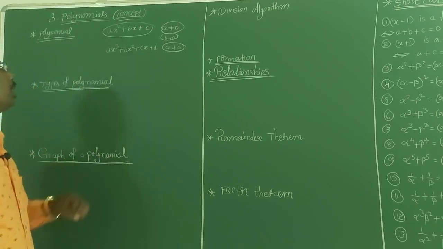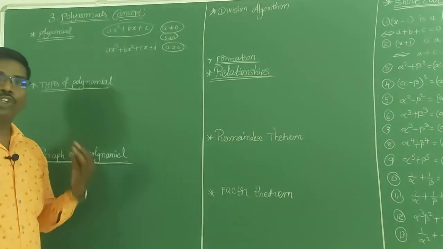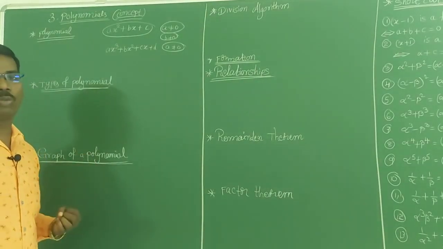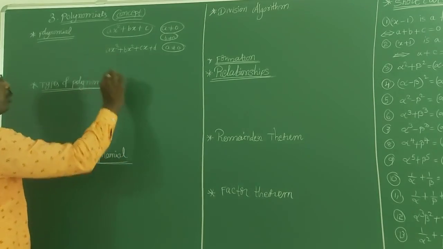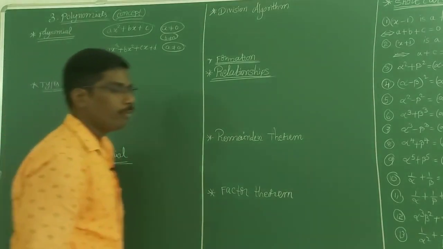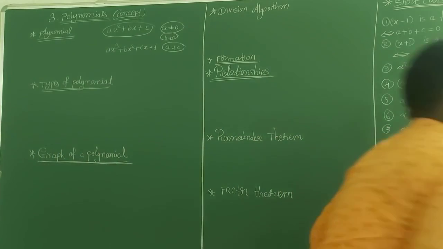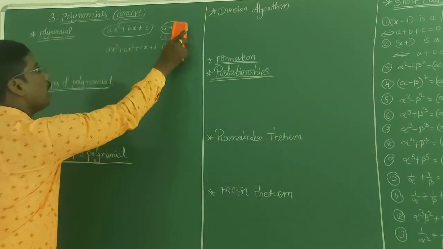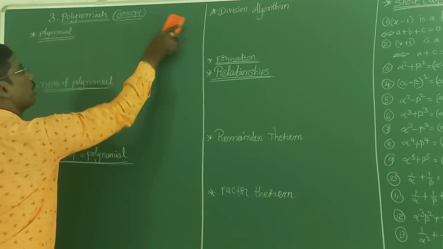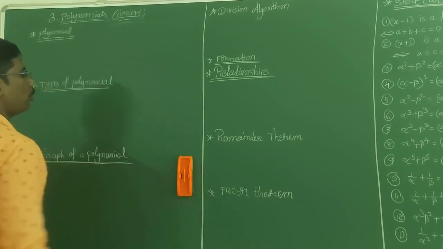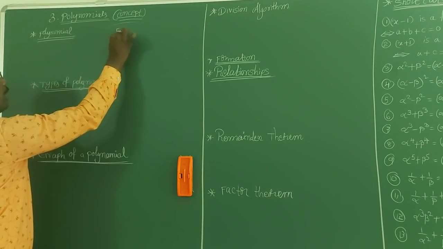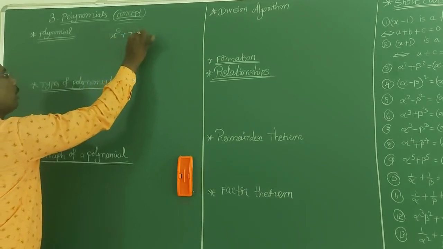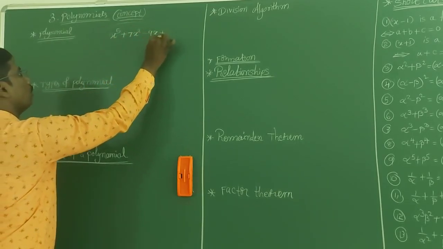In this polynomial topic, we are going to discuss zero polynomial, zero of the polynomial and degree of the polynomial. Now see here, they will ask the degree of the polynomial. For the degree, we have to see the highest power of the polynomial. Let us suppose we take x to the power of 5 plus 7x square minus 9x plus 12.